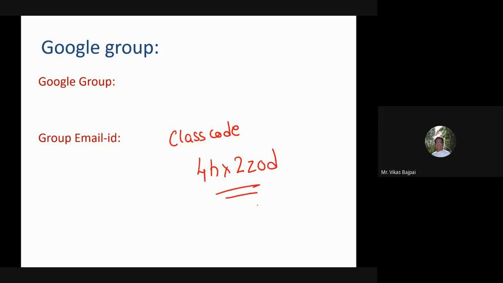This is what the class code is. So you can communicate to your friends if they are not added. Even if someone wants to audit, he or she is most welcome in this particular course.